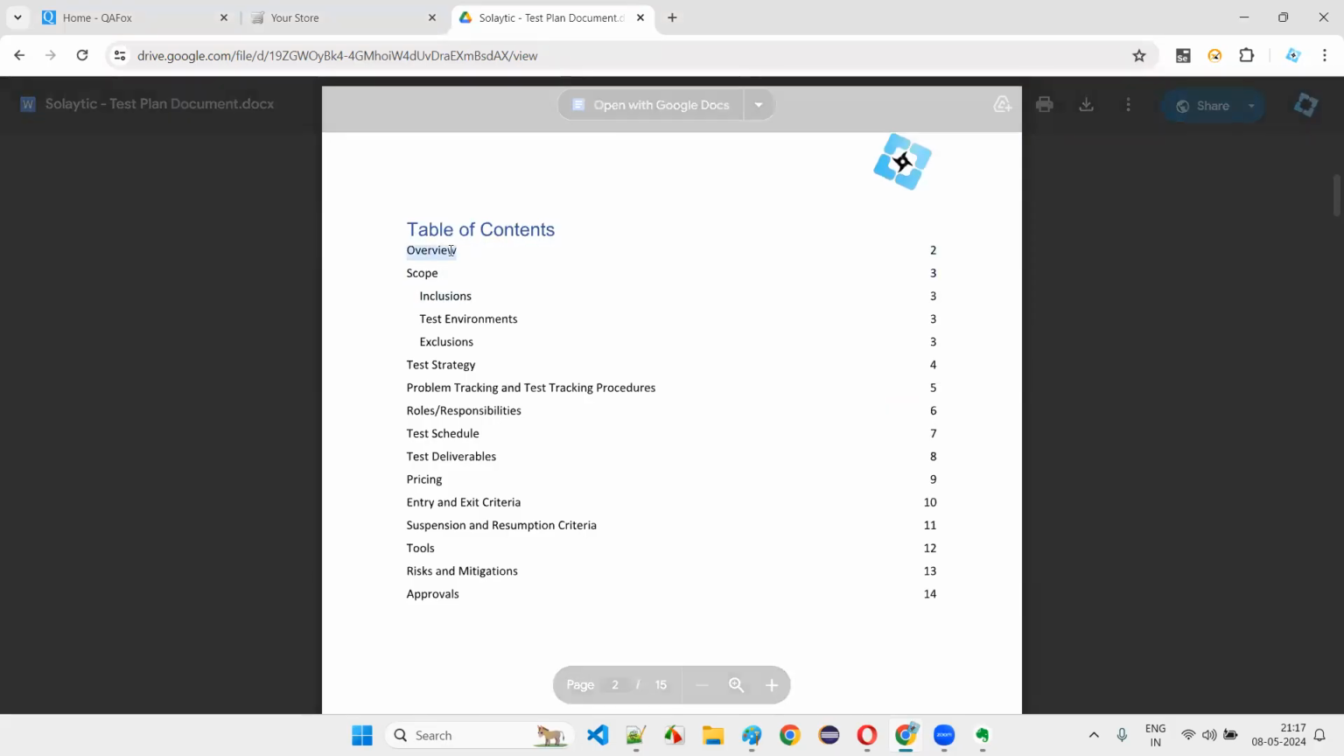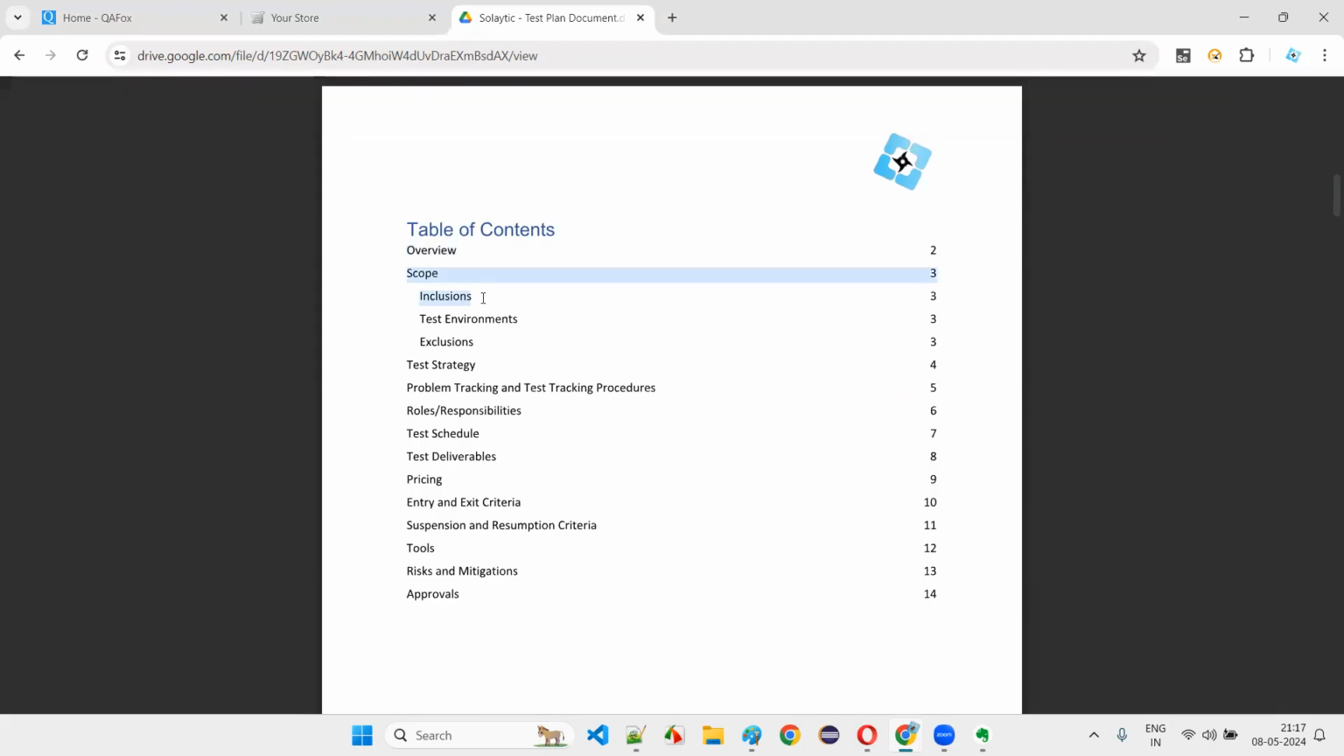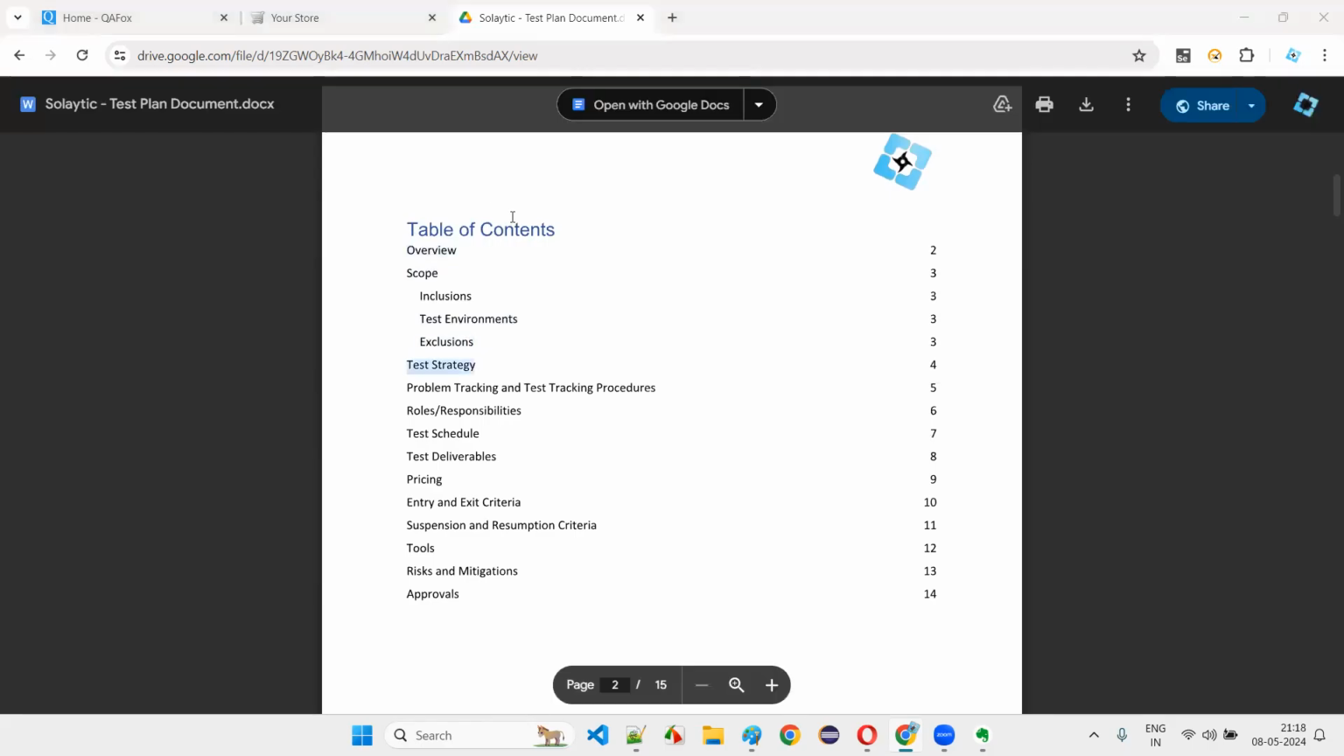It contains an overview: what is the document all about that you have to write? What is the scope? What functionalities are to be tested? On which environments is it to be tested? What functionalities should not be tested? What is our strategy?